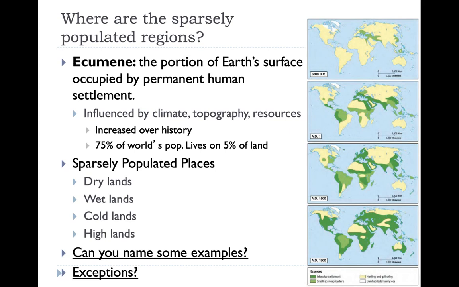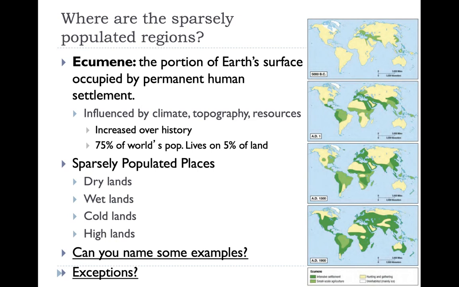Currently today, we have roughly 75% of our world's population living on 5% of the land. So that is like taking 3/4 of your classroom and all trying to fit on 3 desks. There's still a lot of space left on Earth, but a lot of it is considered uninhabitable. And sparsely populated places are the drylands, wetlands, coldlands, and highlands.